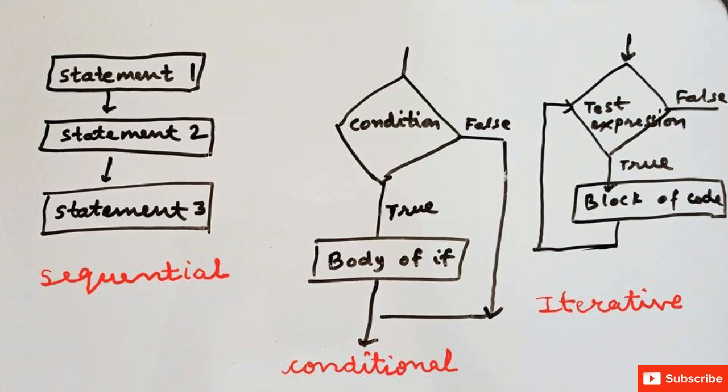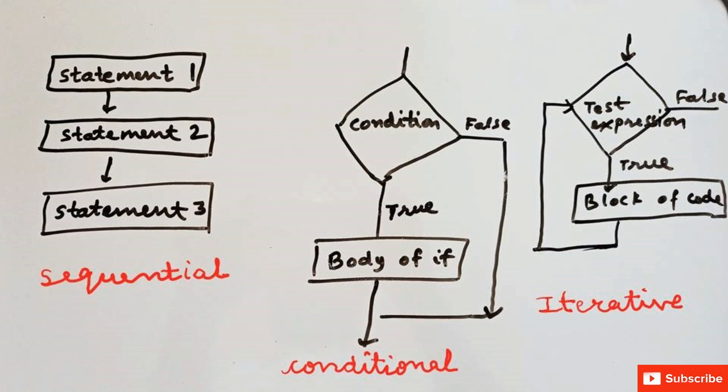So first of all, what is a program? A program is a set of statements executed in a sequence to perform any operation or any task. A program consists of a set of statements. The control and the flow of a program in any programming language can be classified into 3 categories. First is sequence, second is selection or decision, third is iteration or looping. Now we will discuss it one by one.